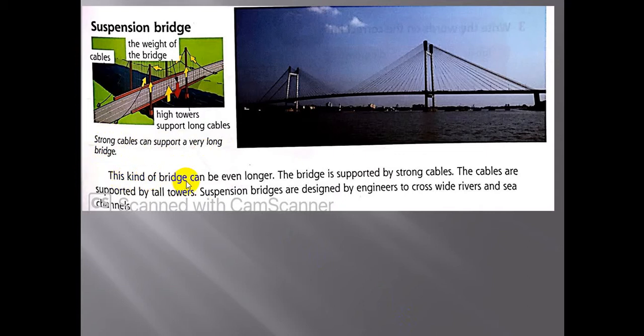This kind of bridge can be even longer. ويمكن أن يكون هذا النوع من الجسر الأطول. The bridge is supported by strong cables as you see. وهذا الجسر مدعوم بكابلات قوية. The cables are supported by tall towers. وهذه الكابلات مدعومة بأبراج طويلة.